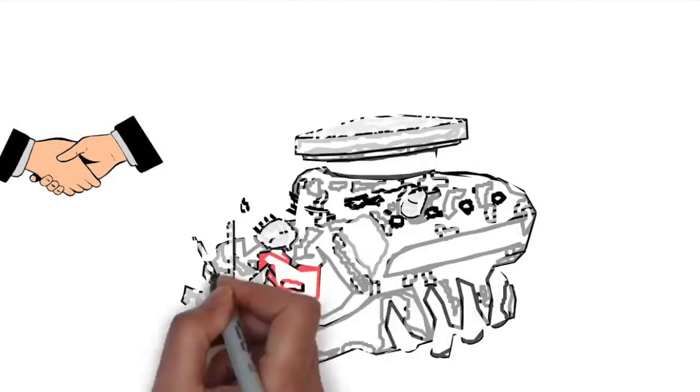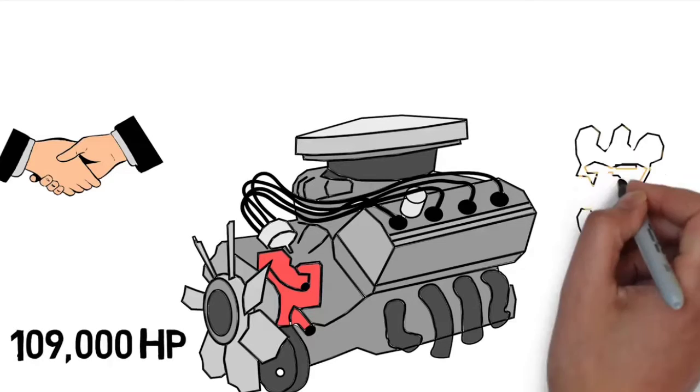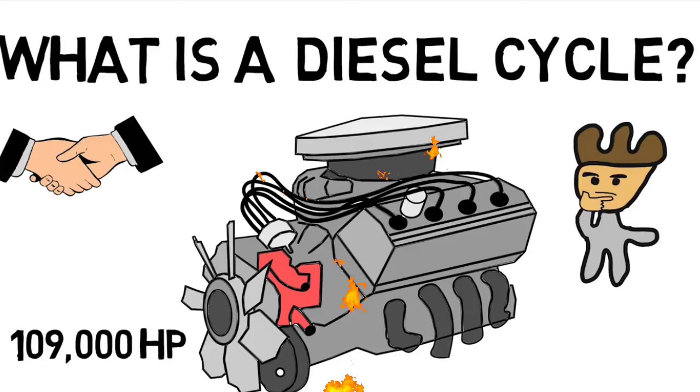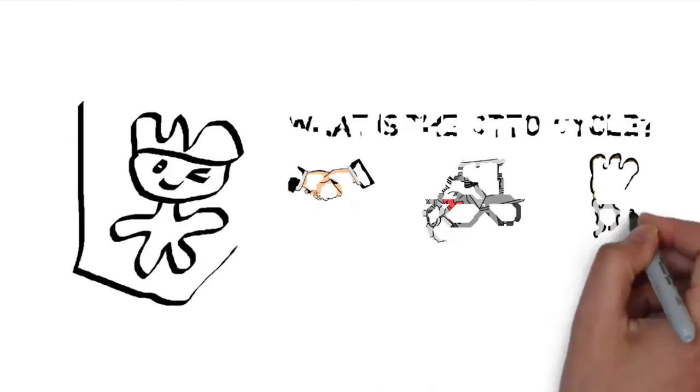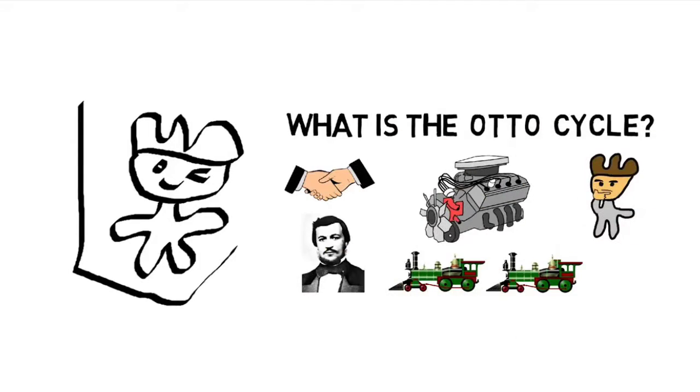Did you know that the world's largest engine, which makes a whopping 109,000 horsepower, runs on the diesel cycle? This makes us wonder, what is a diesel cycle? Before we jump in, check out the previous part of this series to learn about what the Otto cycle is.